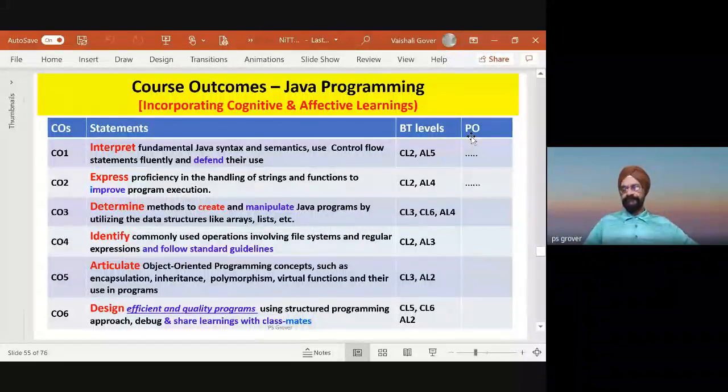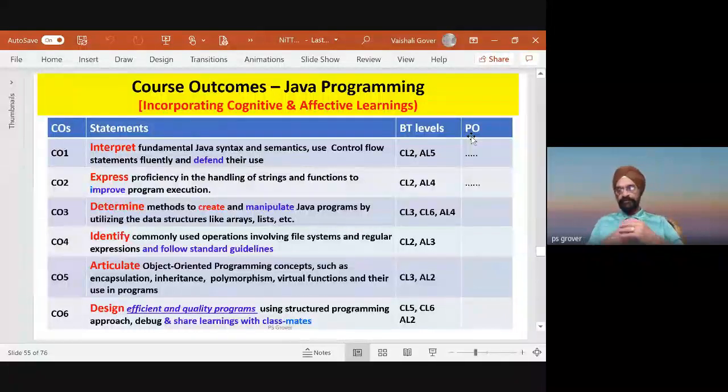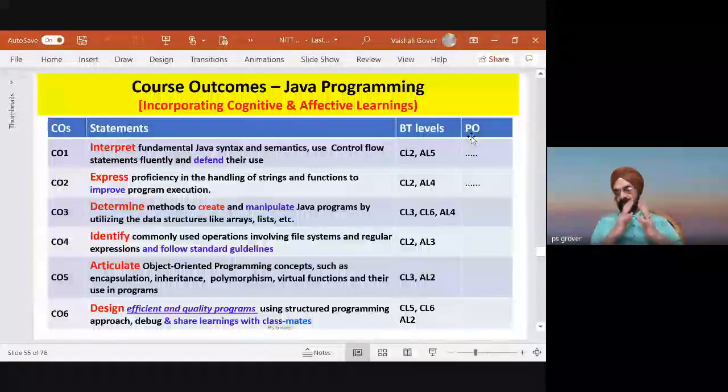Helping each other, understanding the difficulties of others, trying to guide others. So in this case, we find that this is possible. We prepare the course outcomes using the verbs interpret, express, determine, and then the corresponding Bloom taxonomy levels, and then the corresponding program outcomes.